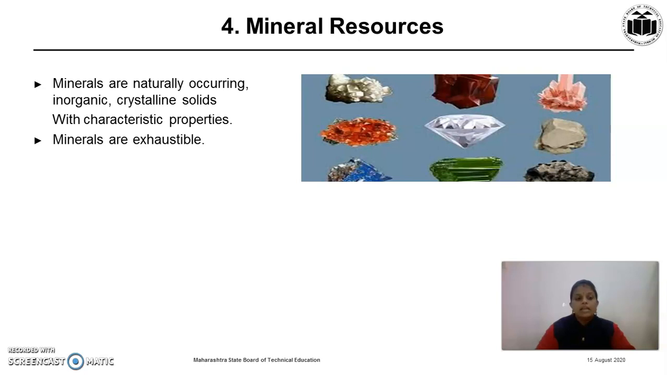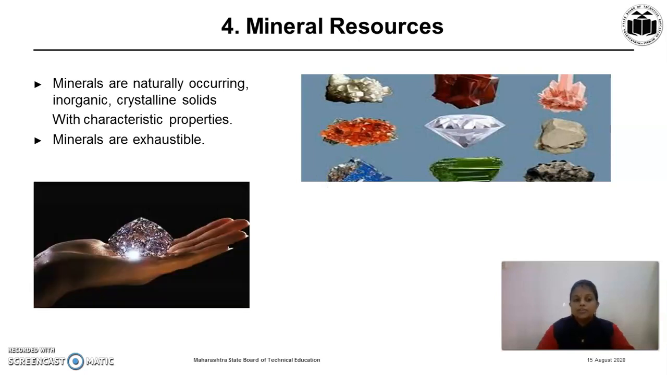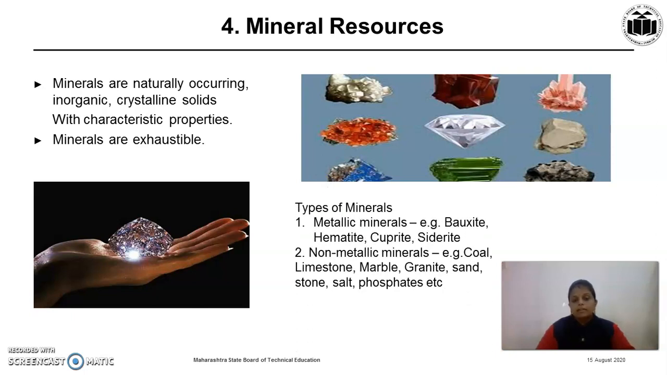Minerals are naturally occurring inorganic crystalline solids with characteristic properties, but these minerals are exhaustible, means if we don't use it carefully, then one day will come when there will be no minerals on the earth. Then what are the types of minerals? There are two types of mineral, that is metallic minerals and non-metallic minerals. Let us see examples. Metallic minerals.